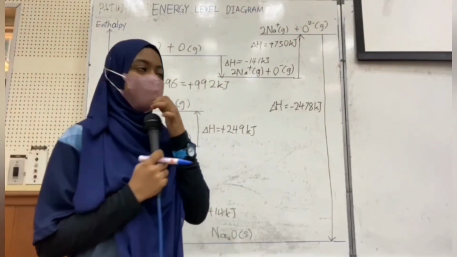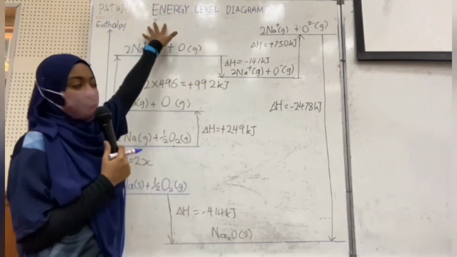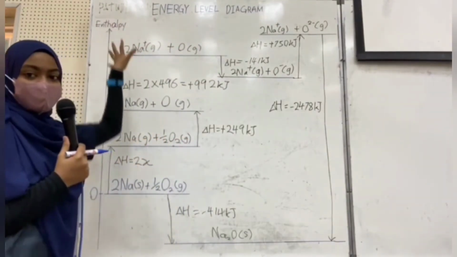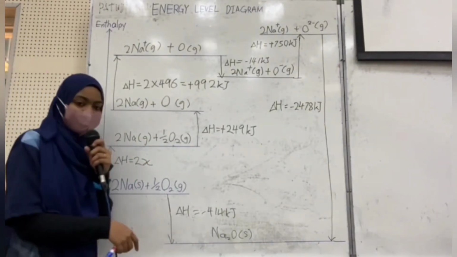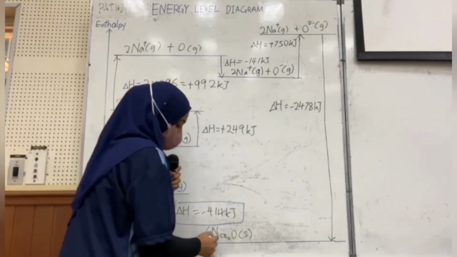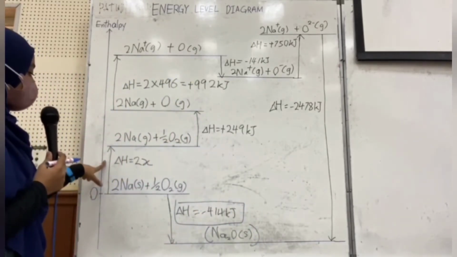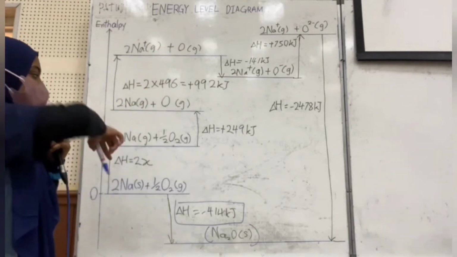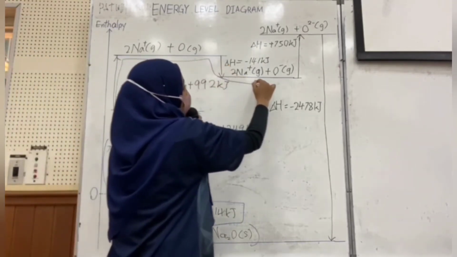Okay, and now I will show you the second part, which is using the energy level diagram in this type of structure. Firstly, as you can see here, we have the overall for Na2O solid, and the arrow for enthalpy is in one direction. We go here, here, here, and here,